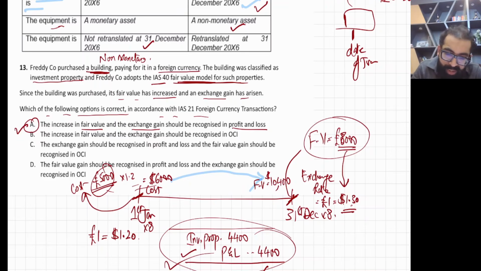Now read the second line. The increase in fair value and the... no, not OCI. Wrong. The exchange gain should be... no. The fair value gain should be recognized in... no. Once you convert it in your local currency, now simply apply the local accounting standard, and that is IAS 40. And IAS 40 says all changes go in P&L. So answer is A. This is normally a non-routine question they have given in the mock. We teach this in the SBR, Strategic Business Reporting course as well. So they have made a little difficult mock this time.